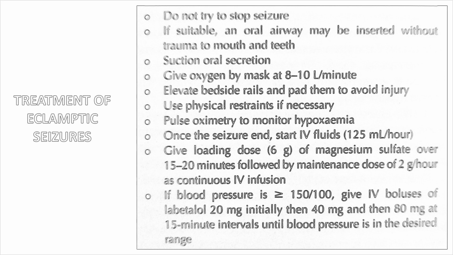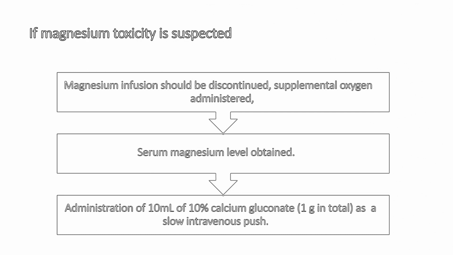Then magnesium sulfate has to be continued, and also the blood pressure has to be monitored. We can start with an IV bolus dose of labetalol 20 mg initially, which can then be gradually escalated, like 40 mg and then 80 mg at 15-minute intervals until the blood pressure is in the desired range.